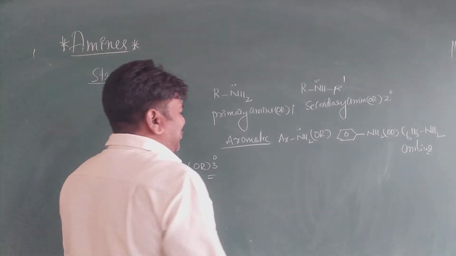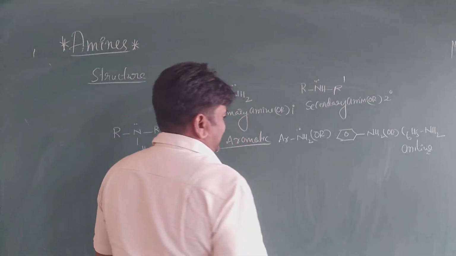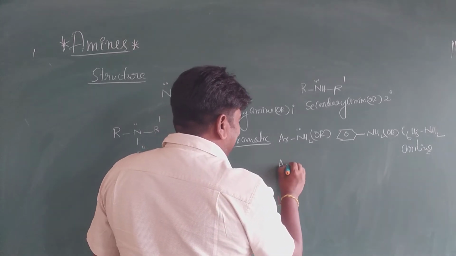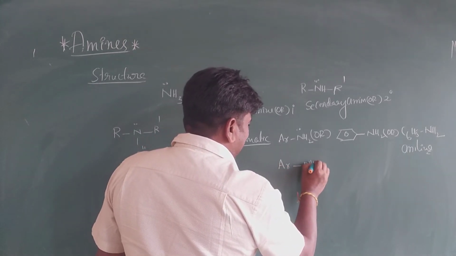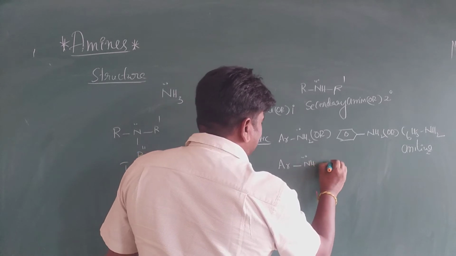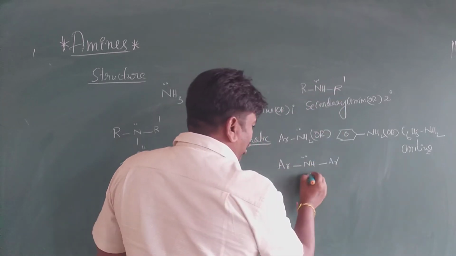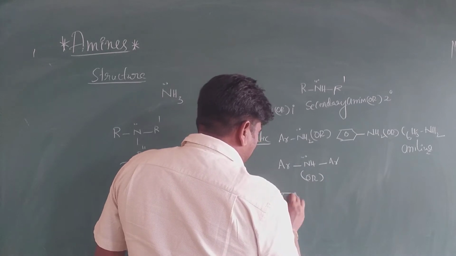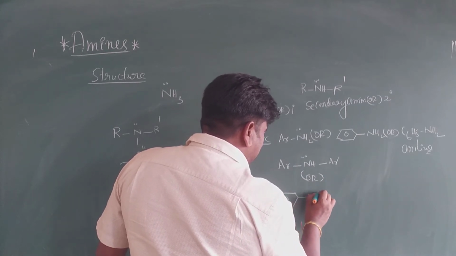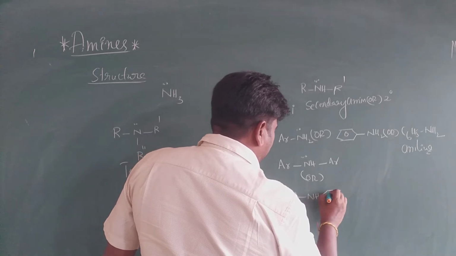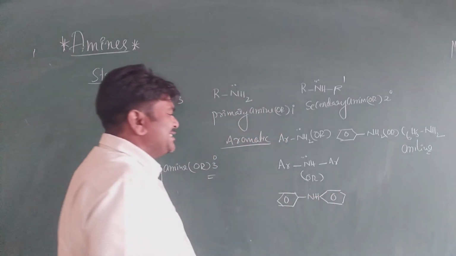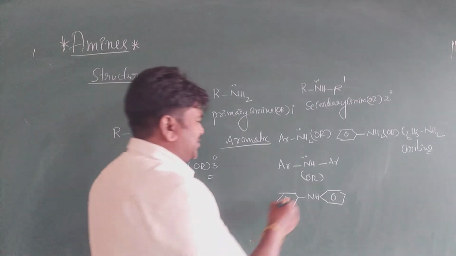So it is a primary aromatic amine. In the case of secondary, it is Ar-NH-Ar, with a lone pair, denoted like this. This one is a secondary amine, my dear students.